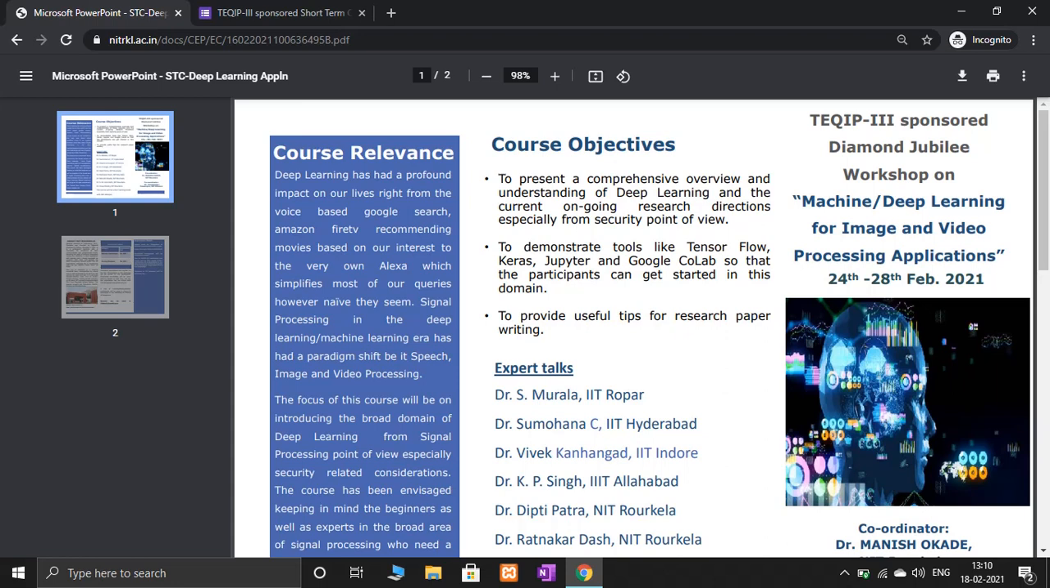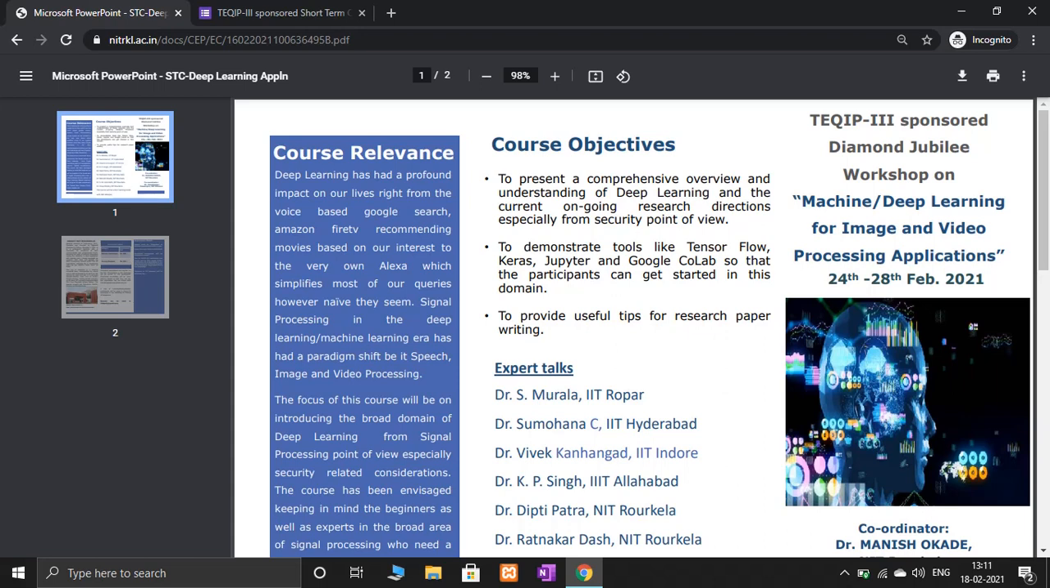Today we will see about the online workshop on machine learning and deep learning for image and video processing by NIT Rourkela. National Institute of Technology NIT Rourkela, which is in Odisha, is organizing an online workshop on machine learning and deep learning for image and video processing, and it is from Feb 24 to 28, 2021. So let's see what the course objectives of this online workshop are.